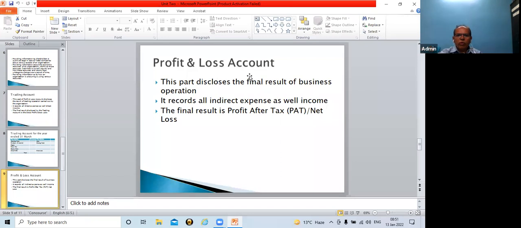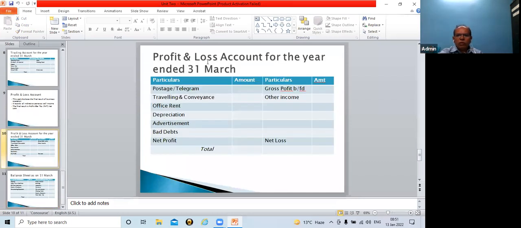So it will be recorded in profit and loss account credit side, and then we take the total, and ultimately we show either net profit or net loss. Now let us share with you the format. Profit and loss account of so and so company for the year ended 31st March. Similarly, like trading account, again here there are 4 columns: particular, amount, particular, and amount. So on left hand side, that is debit side, and on the right side, it is credit side.